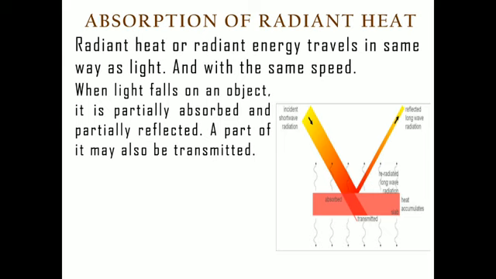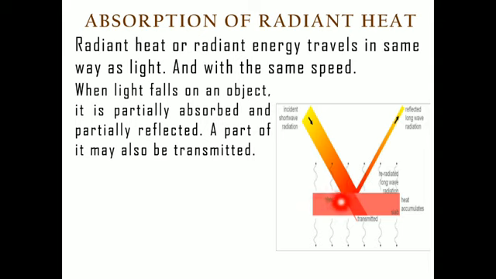In the same way, radiant heat falling on any object, like here you can see, part of this radiant heat may be reflected like this, changing direction.